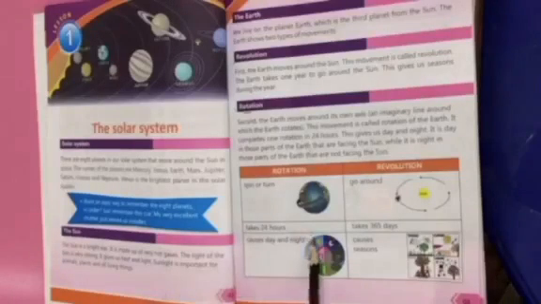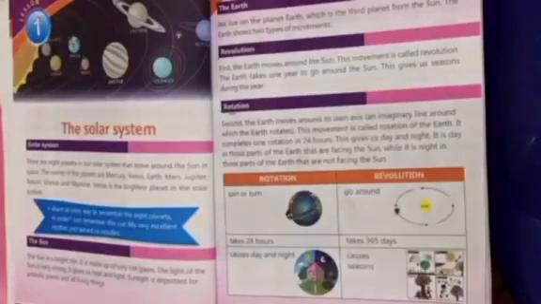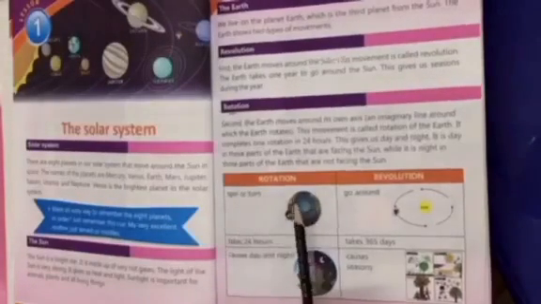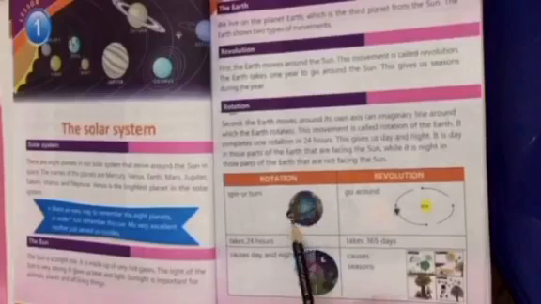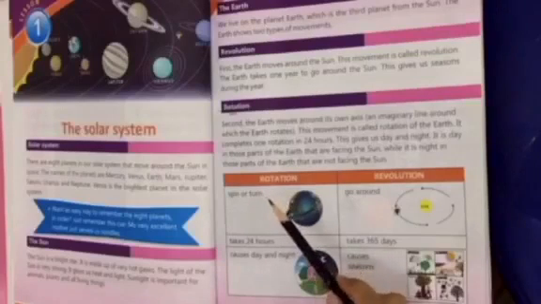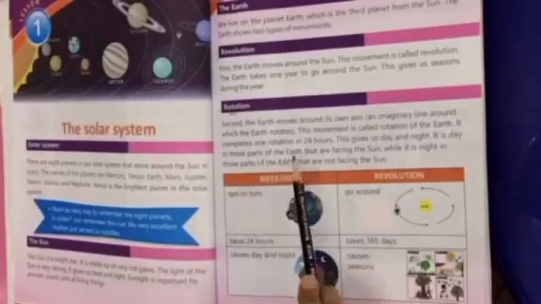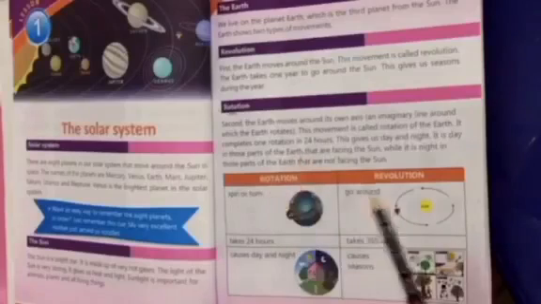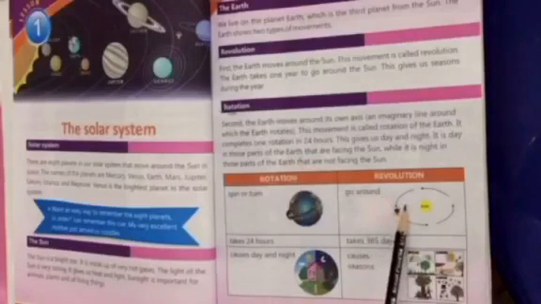As you can see in this picture, this is the rotation of the earth. The earth rotates around its own imaginary line, around which the earth rotates. Okay, and this is the picture of the revolution of the earth.